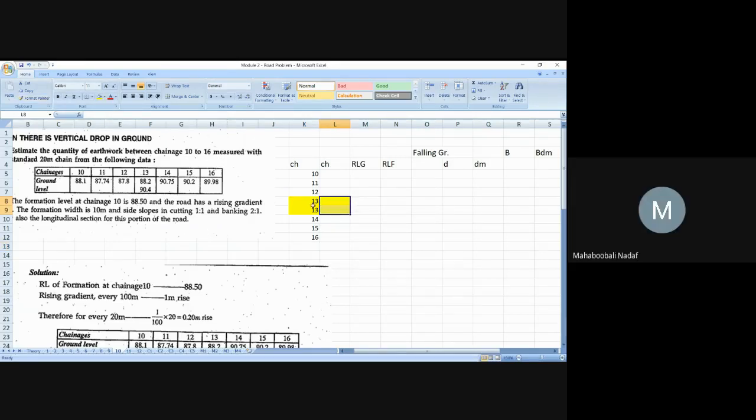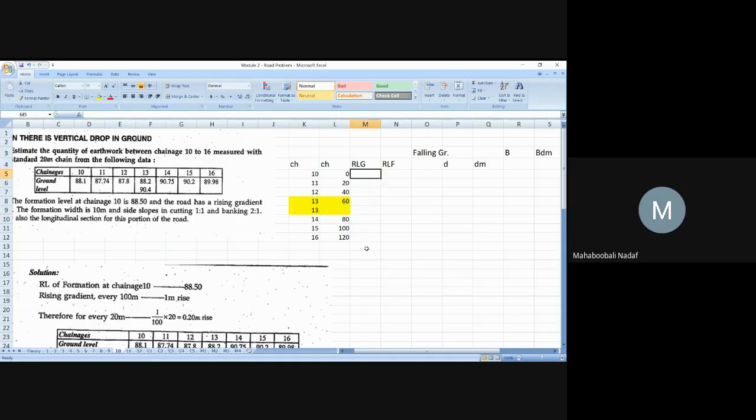Very good. Now, what should I write in meters? 0. The interval of chainage is 20. Can anyone tell me? 20 plus 20 is 40, next is 60. I should leave this one and write 80, then 100, and the last one 120. I am leaving this one because at the same chainage you cannot have two distances. Only the change will be in the ground condition here.